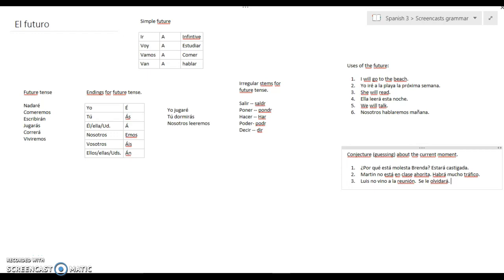Okay, that pretty much covers the future tense. It's simple, it's straightforward, conjugations are easy, and it's pretty limited in its usages. So do well with this.